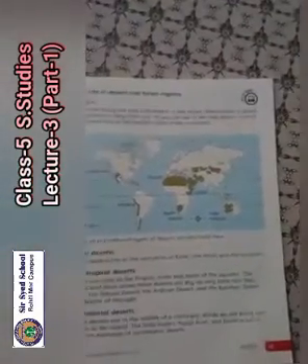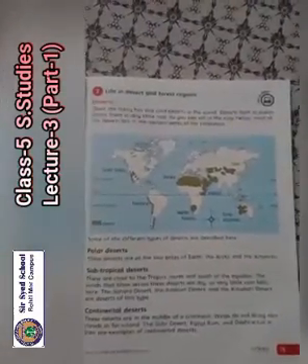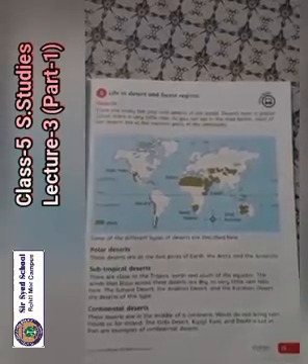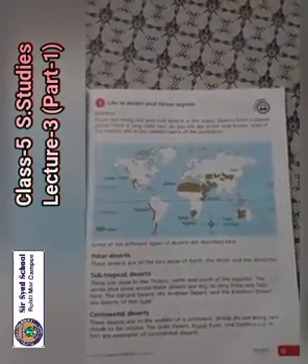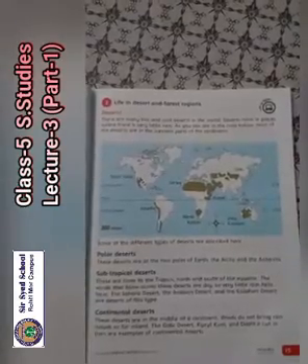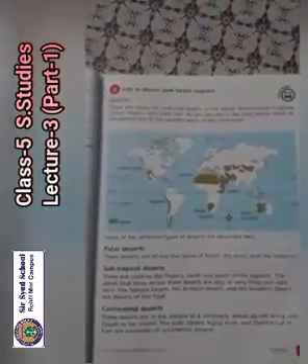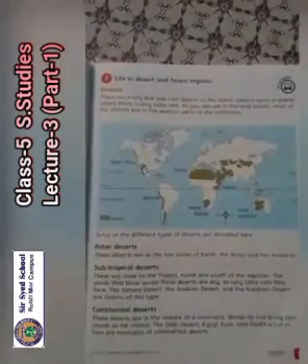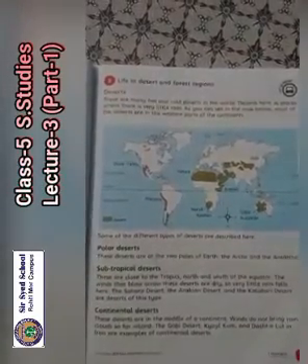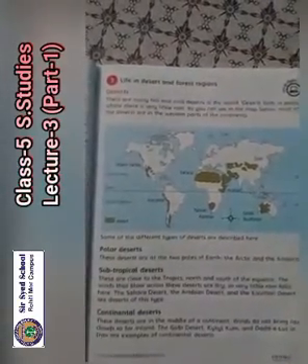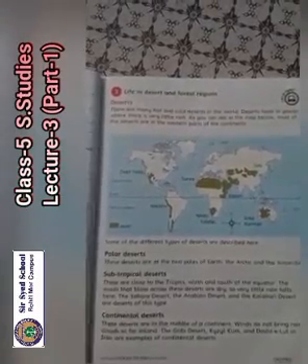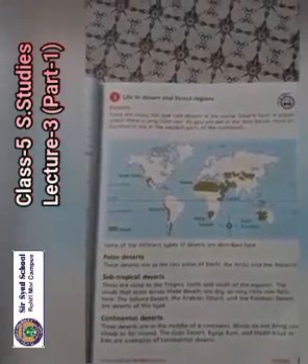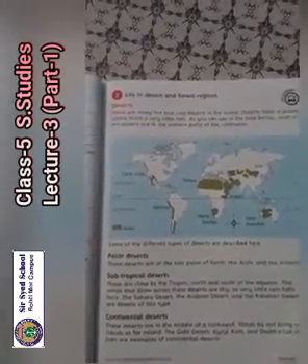Number 1, polar deserts. These deserts are at the two poles of the earth, the Arctic and the Antarctic. Subtropical deserts. These are close to the tropics, north and south of the equator. The winds that blow across the deserts are dry, so very little rain falls here. The Sahara Desert, the Arabian Desert and the Kalahari Desert are deserts of this type.